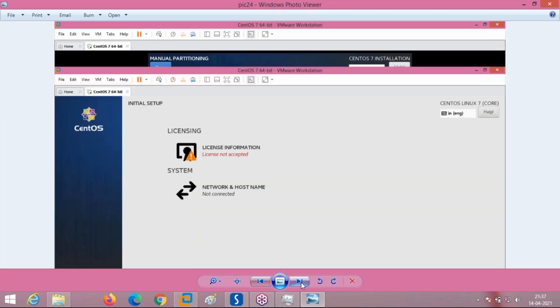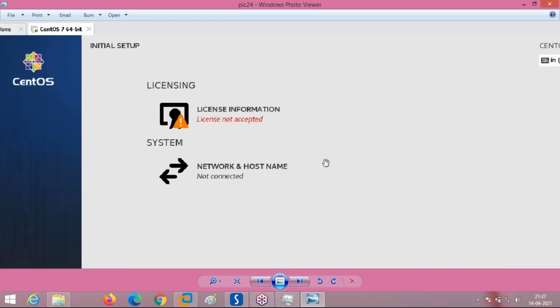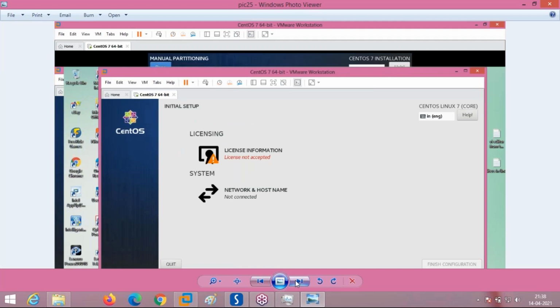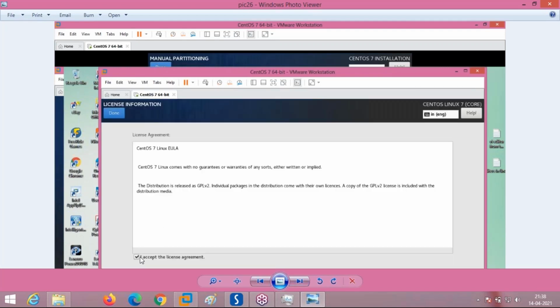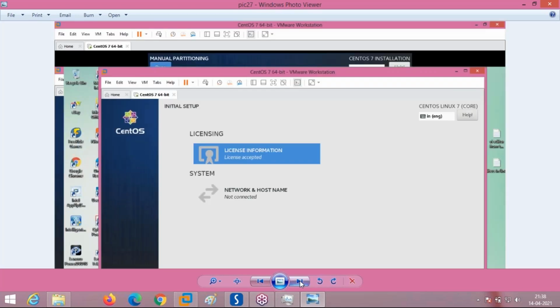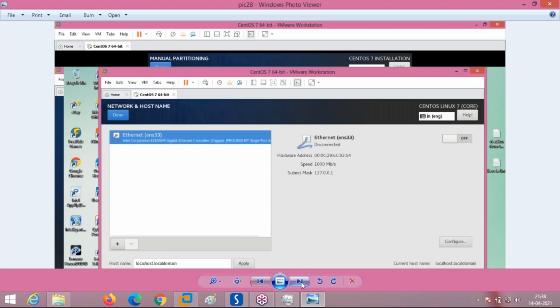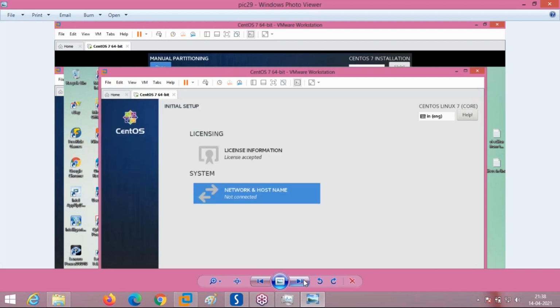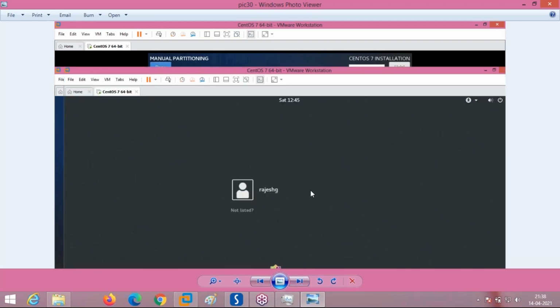Okay, after that the next window will be like this, where it is asking information about license information and network. This window comes. You open that license window and select I accept the license agreement and press done here. After that, license information is there, network and host name not configured. This you just keep it open. Okay.